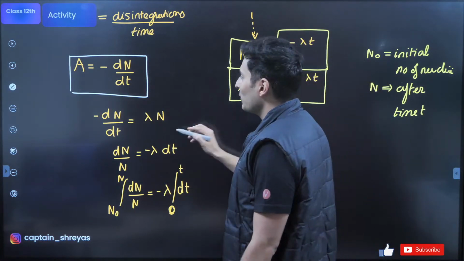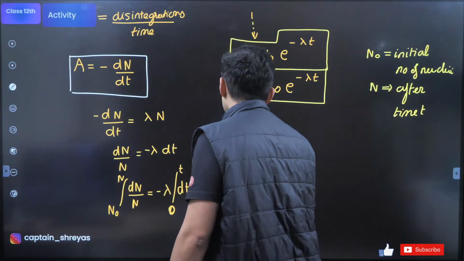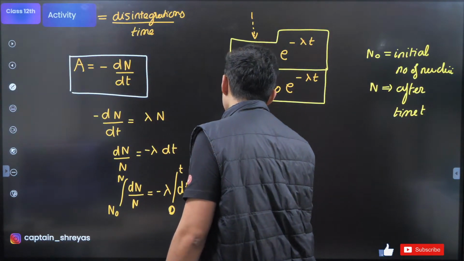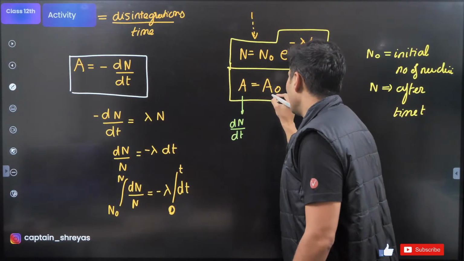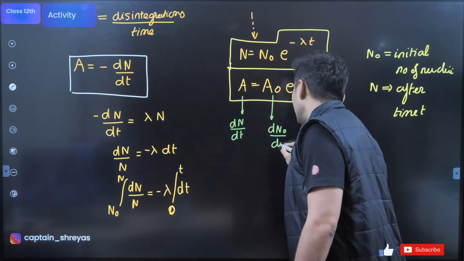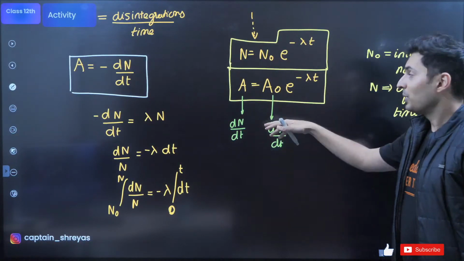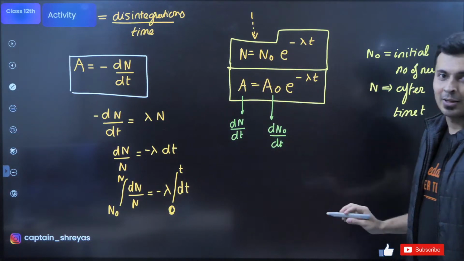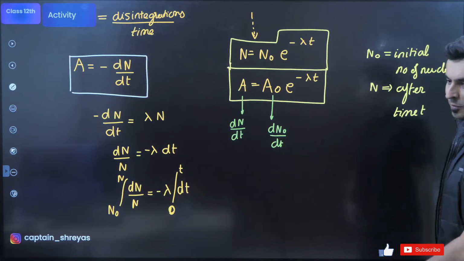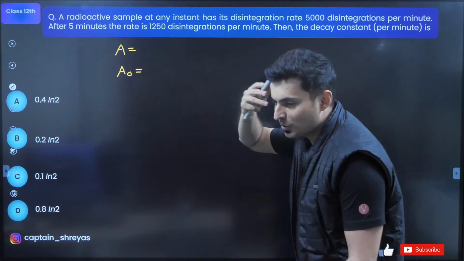No. Actually speaking over here, A is nothing but dN by dt, and this over here is dN naught by dt. They are completely different things. So please don't say A is N and A naught is N naught. It looks like that, but there is a derivation for that. Don't get confused. Oops, I think by mistake I showed the answer.